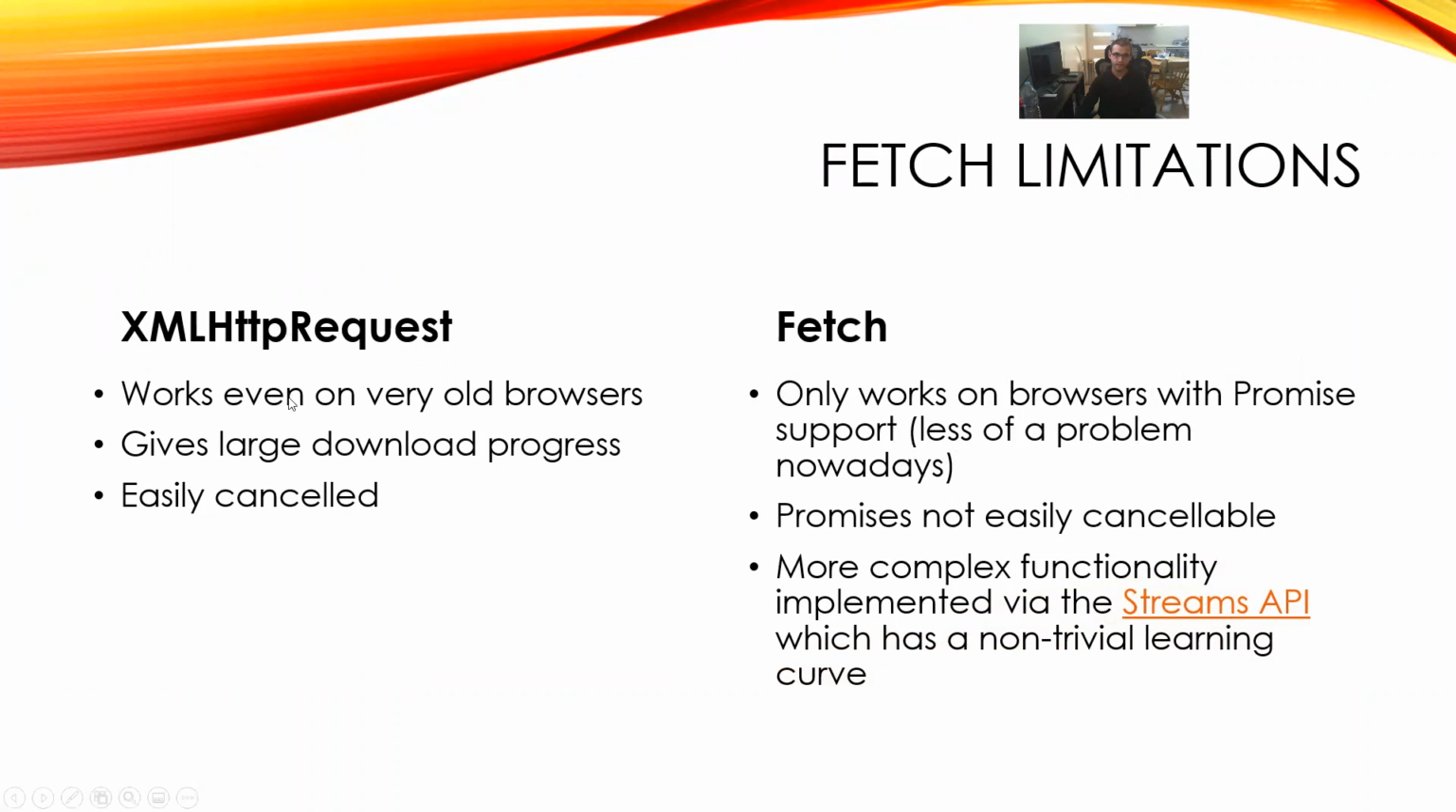XML HTTP request, to my knowledge, is the only thing that lets you hook into the large download progress and all of this stuff, like to monitor downloads. You can't do that with promises in Fetch that I know of without, I think, using streams, which is a separate API that is also built on promises. So it's not as simple as it was with XML HTTP request. Also, canceling promises is not easy, which is something that's actually important, like for timeouts, right? You need to be able to cancel sometimes. So they each have their benefits and their drawbacks, but Fetch, I would say, has more benefits, so you should be using that.